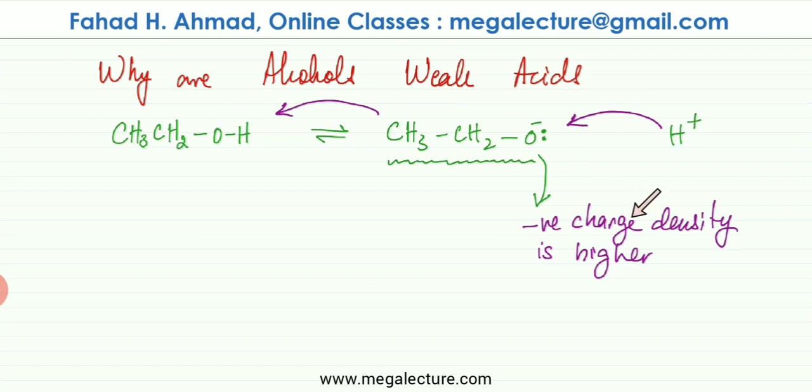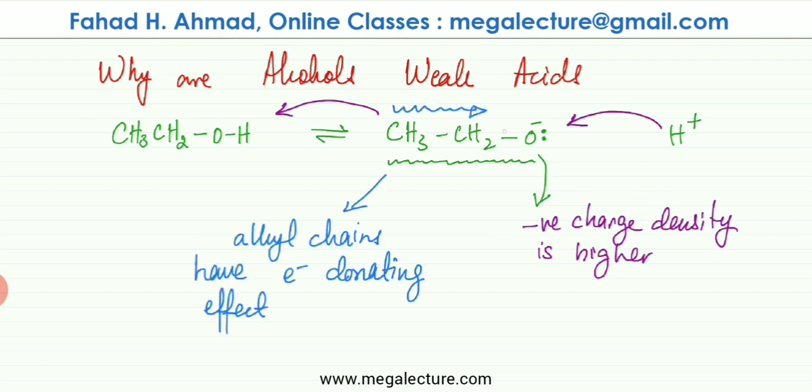So why is the negative charge density higher over here? The reason rests with this carbon chain, this alkyl chain. Alkyl chains have an electron donating effect. Whenever there is an alkyl chain attached to a group, the alkyl chain pushes electrons. It's going to push electrons towards this oxygen atom, and the negative charge over here is going to become more concentrated. The charge density over here is going to become higher.